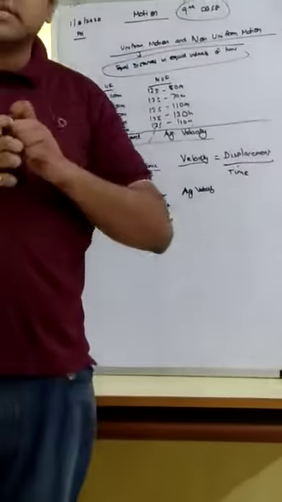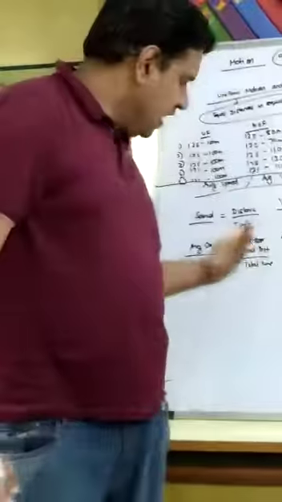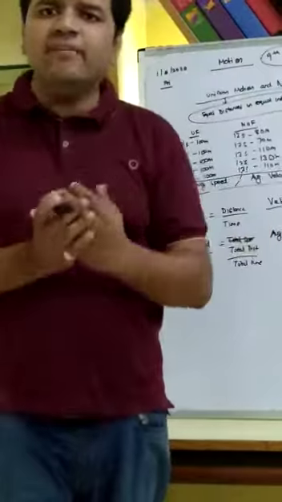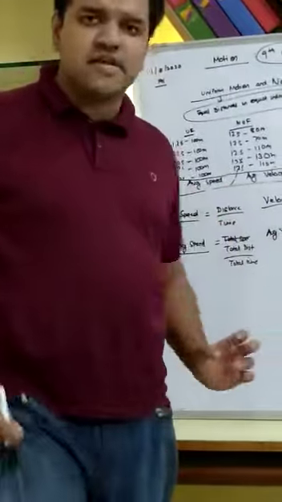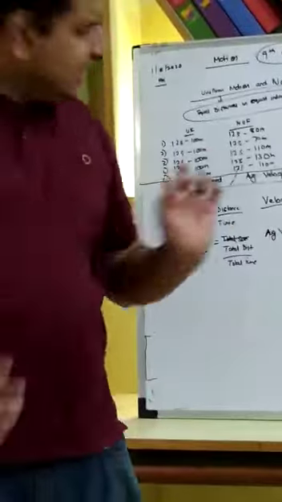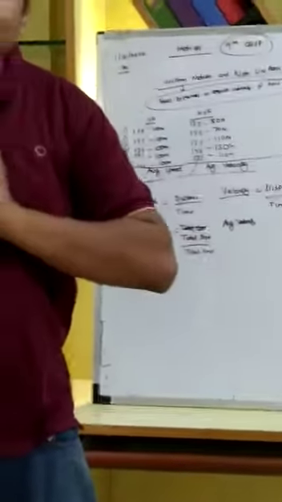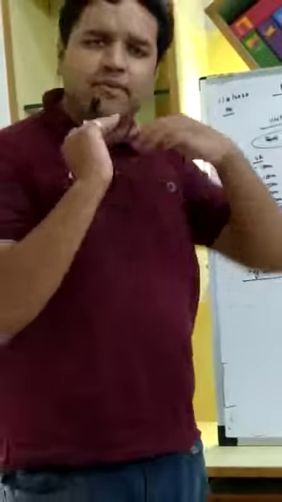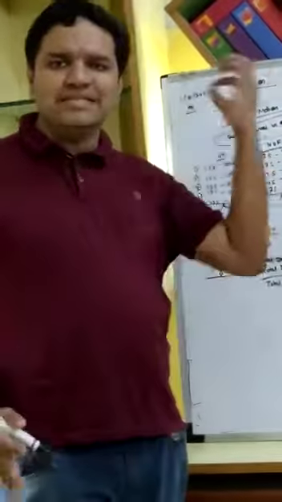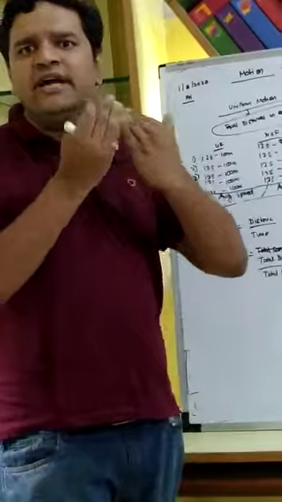Total amount of distance covered upon the total amount of time taken to cover that particular distance. What then is average velocity? This is slightly complicated because of this word called displacement. It can be variable at variable points, it can be positive, it can be negative, it can be zero, because it is entirely dependent upon direction.